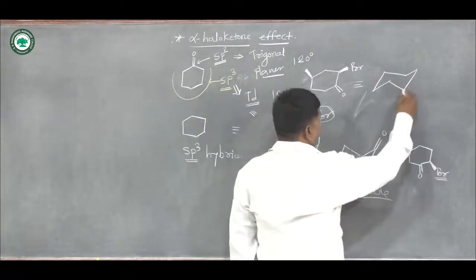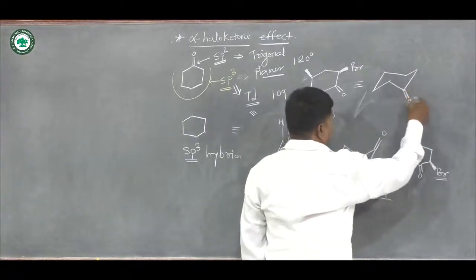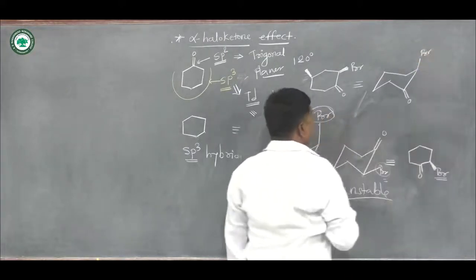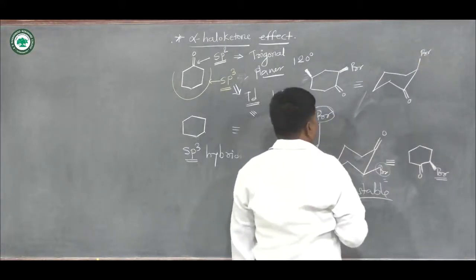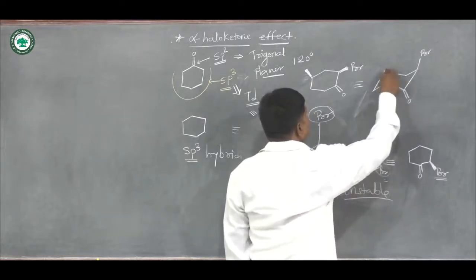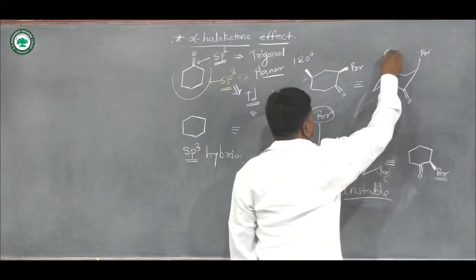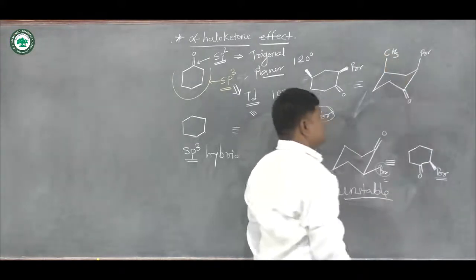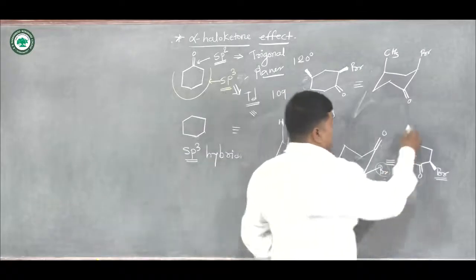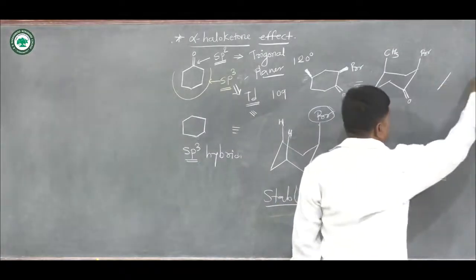Suppose here this is carbonyl, this is bromine, and at this position this is methyl. And another structure we have.